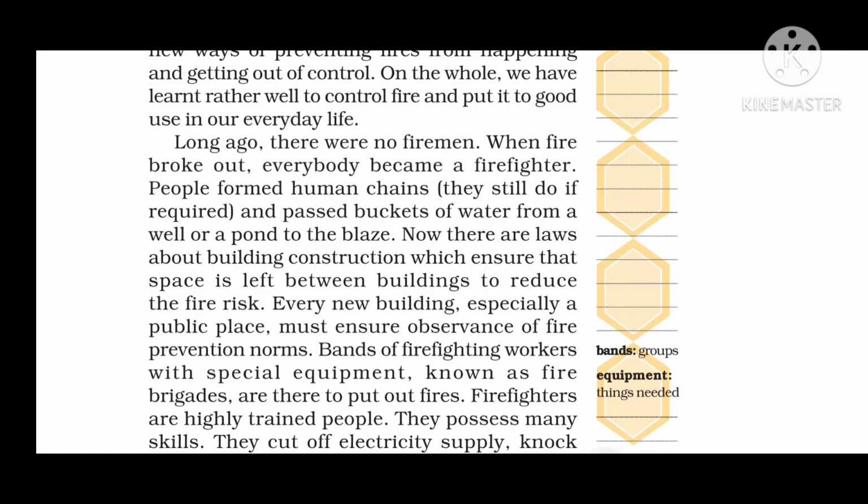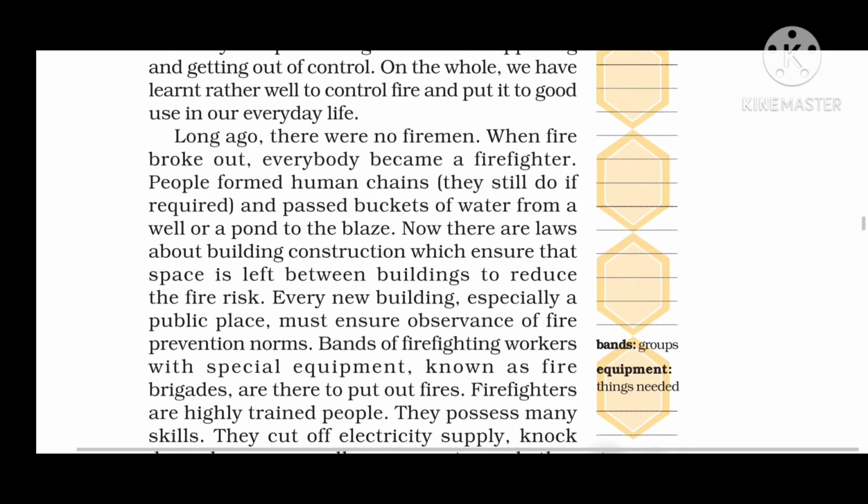There are some laws about building construction which ensure that space is left between buildings to reduce the fire risk. Every new building, especially a public place, must ensure observance of prevention norms.